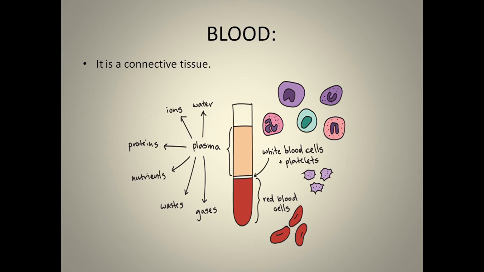So our body already has a mechanism to prevent this. That's the role of platelets. Platelets prevent the bleeding of blood by clotting, so they do the job of clotting the blood.